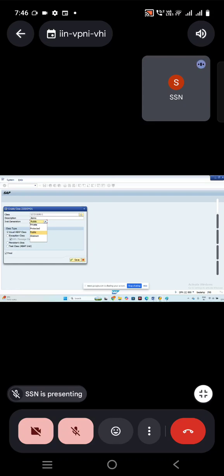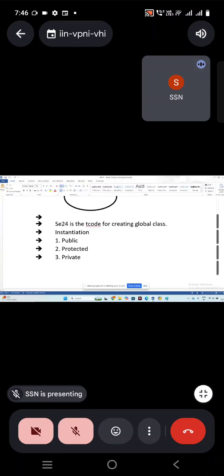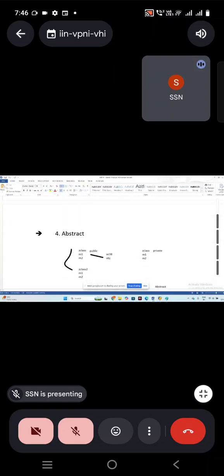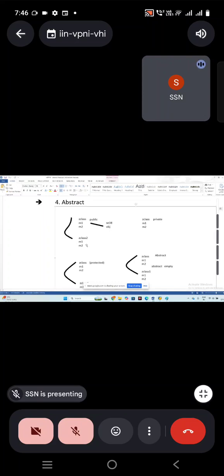So here, how can I reuse this class? Means I can copy, not only use. I'll just show you. I can copy these classes into child classes, and then I can add extra in that, and I can call it in the program by creating the object.